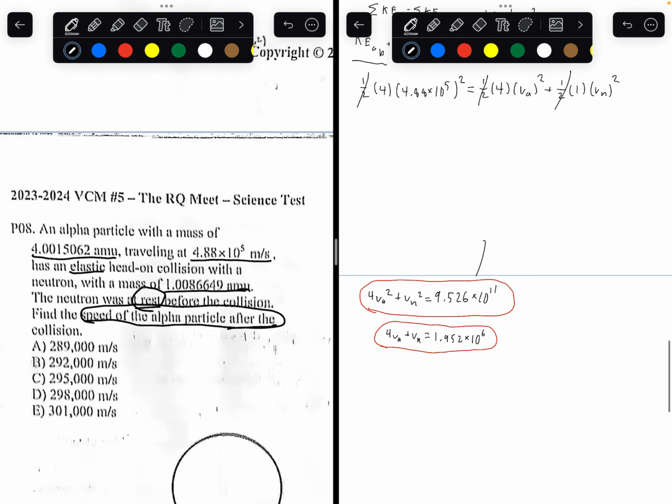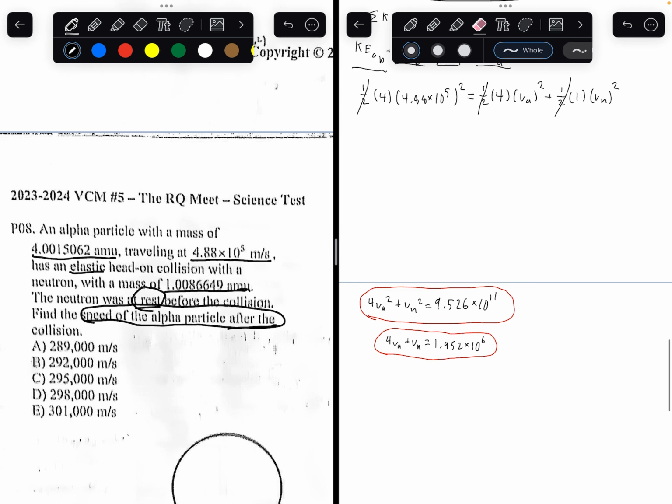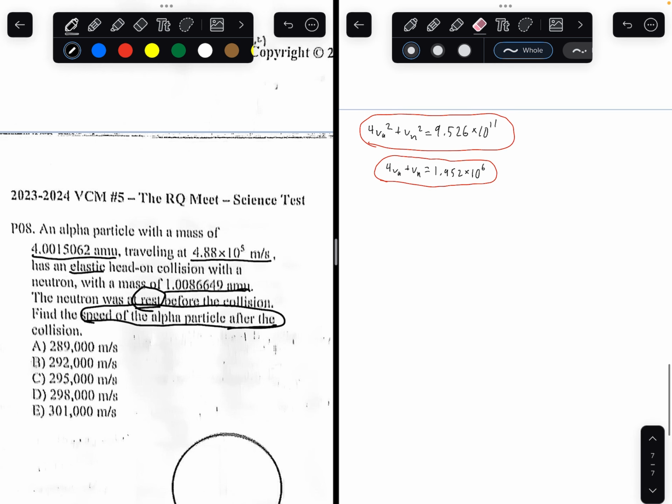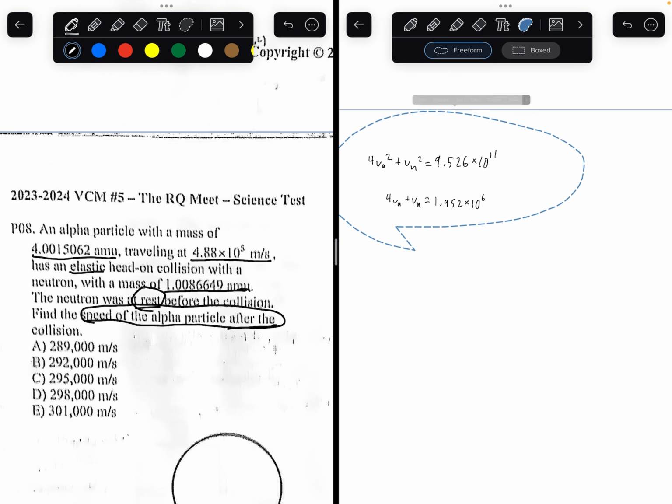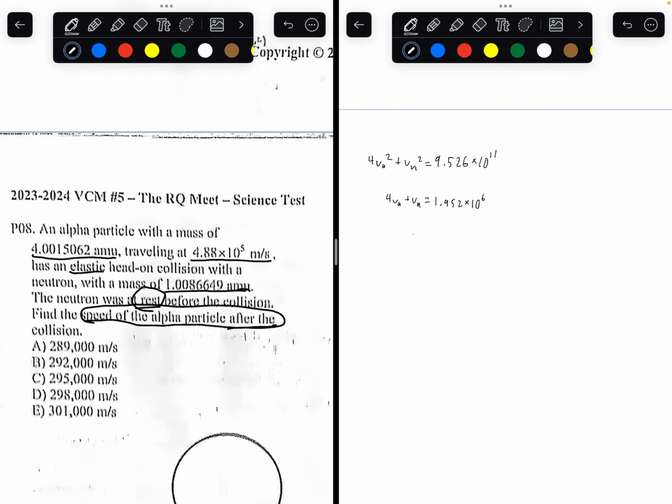We have two methods as to how we would use these two equations. We can either use substitution, where we do Vn equals 1.952 times 10 to the 6th minus 4Va, where we just subtract Va from both sides, and then plug Vn in here so you can get a quadratic. Using difference of squares, you can find Va.